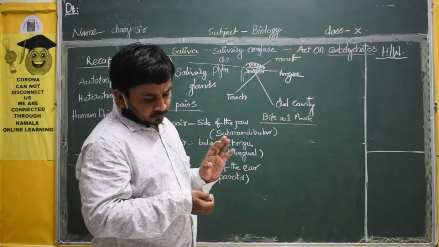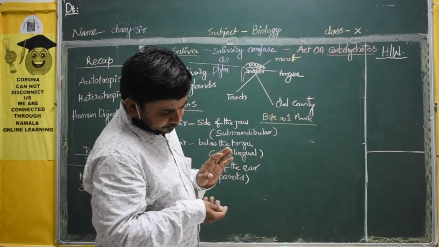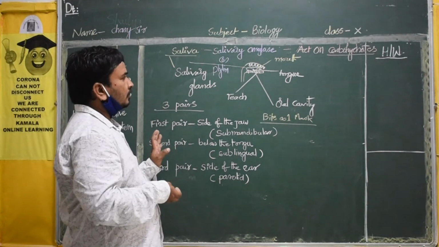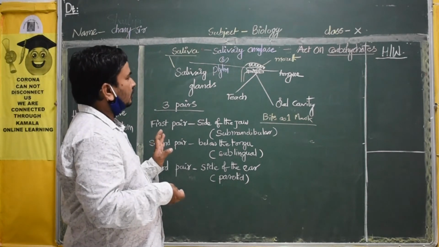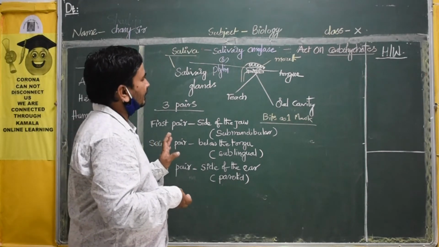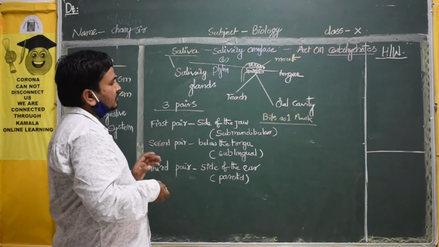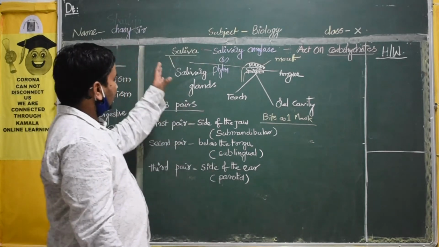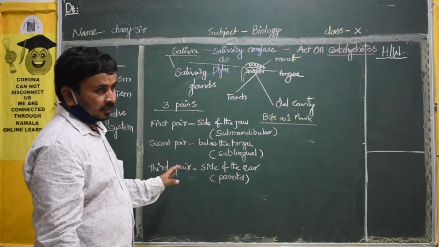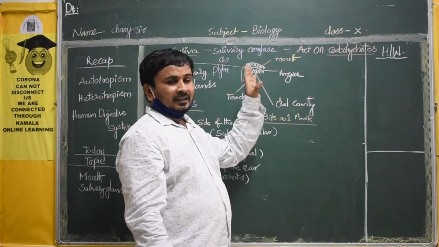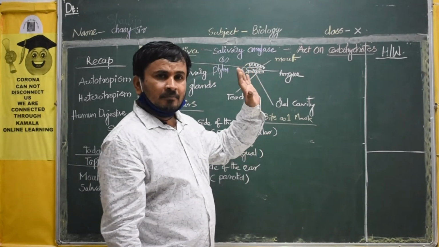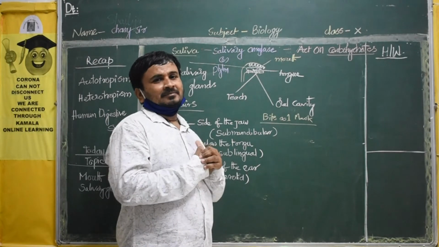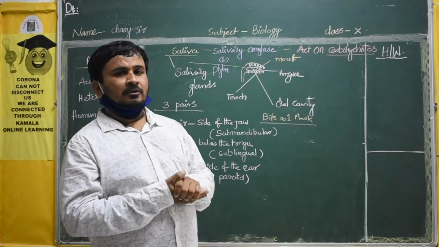Here you must remember what things are there in the mouth: tongue and teeth, oral cavity, and salivary glands. These things you have to remember. What is the work of the tongue? I told about the salivary glands. Now, what is the work of the tongue? The tongue is a muscle-like structure. It doesn't have any bones.